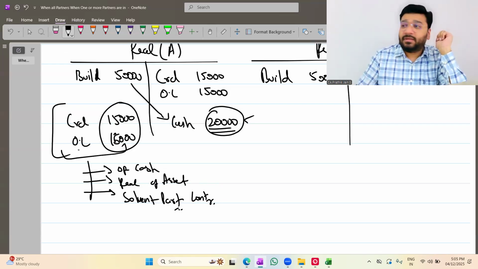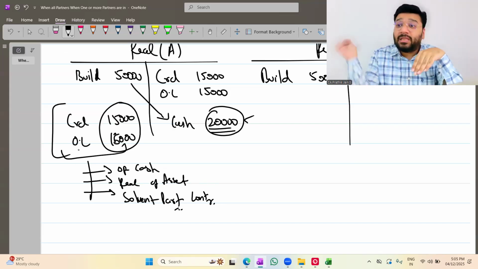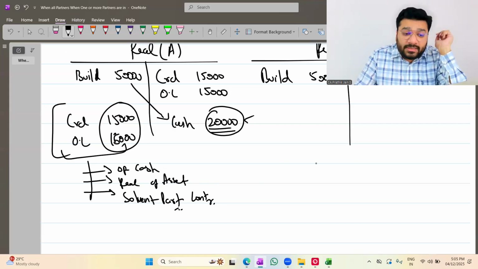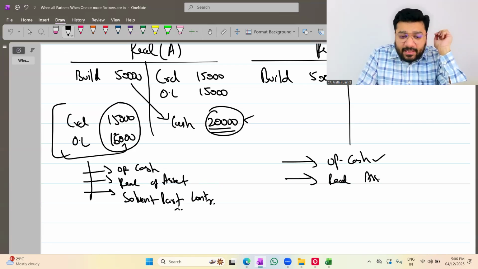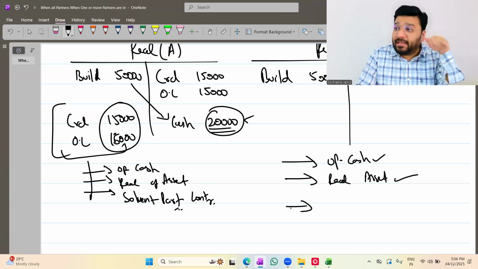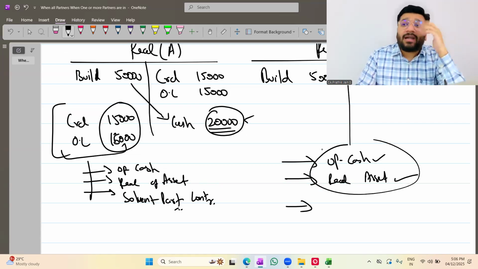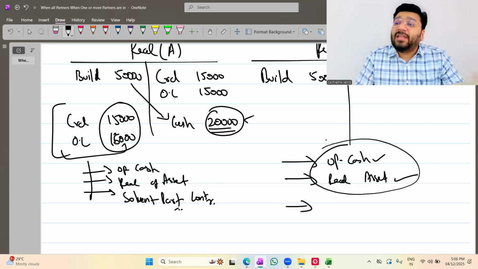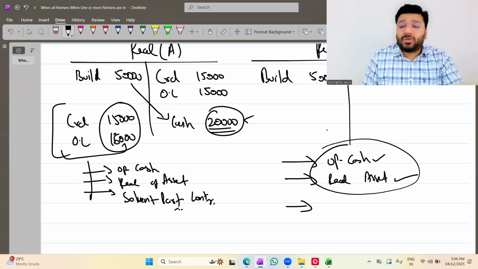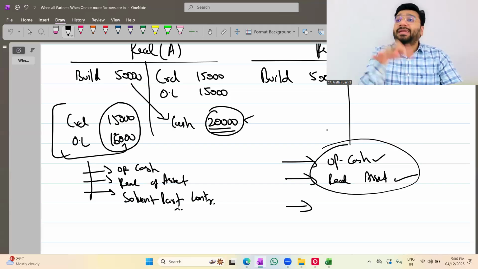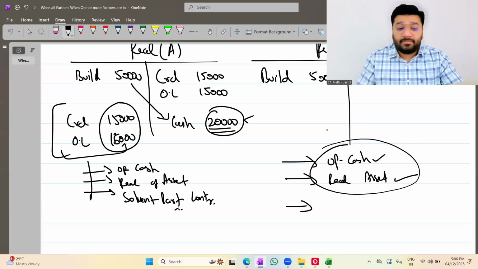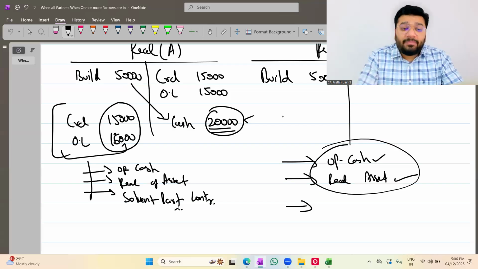Now, the problem is, this is a case of insolvency of all the partners. So, here, what is the source of paying the money? Opening cash is there here also. No change. Realization of asset also is there here. No problem. But here, if still this money is not sufficient, you can't ask the partners to bring money from home. Even if you ask, they can't bring. Why? Because they are insolvent. Nothing is recoverable from their assets. And whatever is recoverable, that is not sufficient to make the payment. Now, in that case, some liabilities I can't pay.